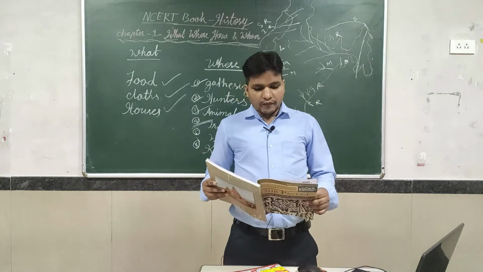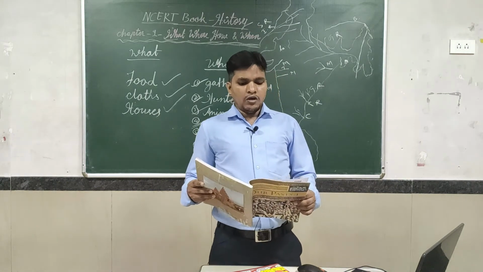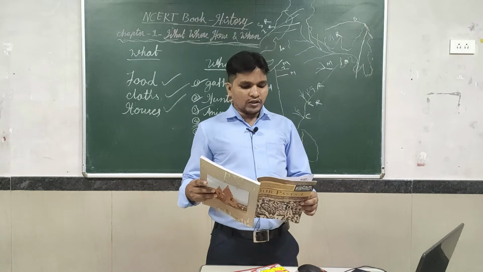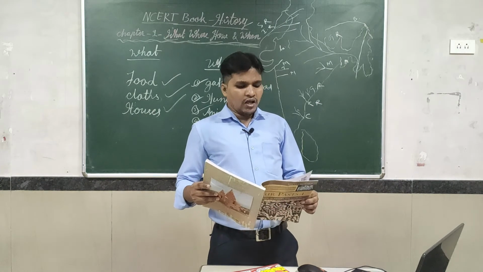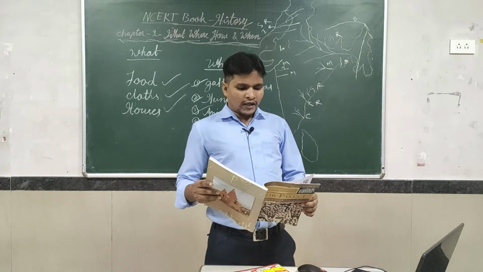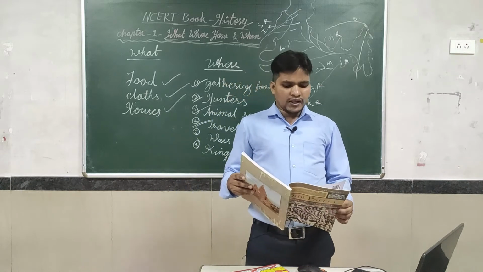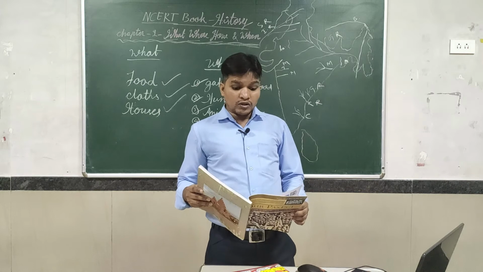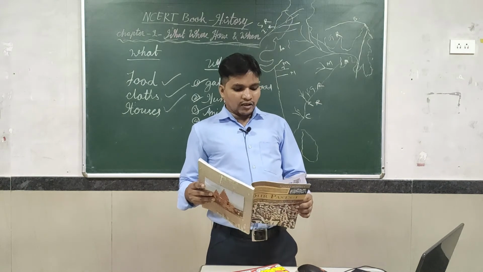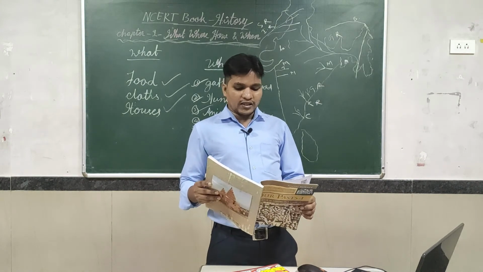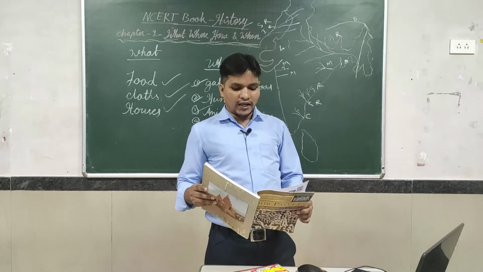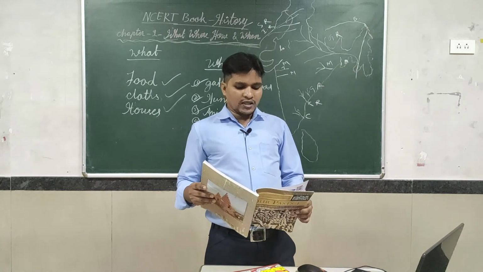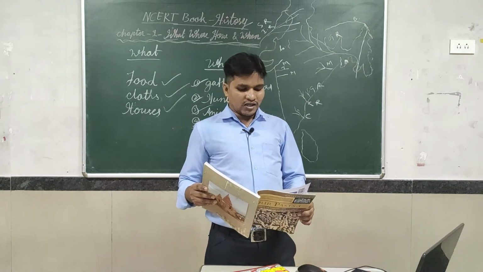Now find the Sulaiman and Kirthar hills to the northwest. Some of the earliest places where men and women first began to grow crops such as wheat and barley. About 8,000 years ago, people here also began rearing animals like sheep, goat, and cattle. Locate the Garo hills to the northeast and the Vindhyas in central India.